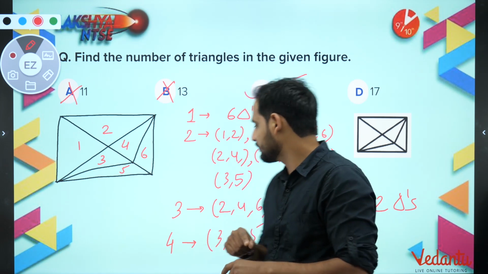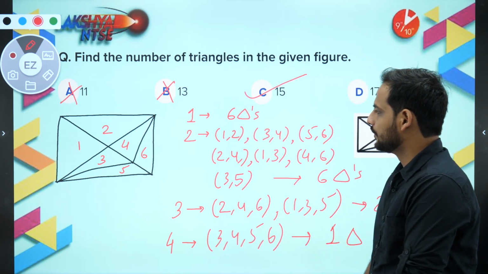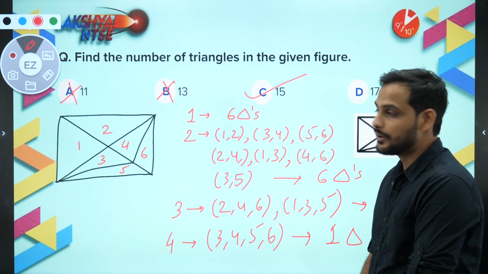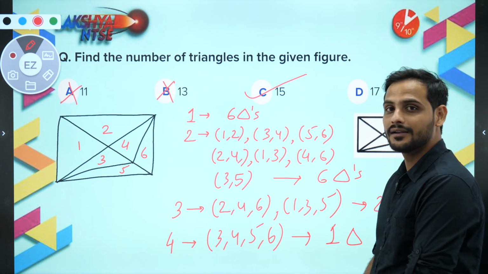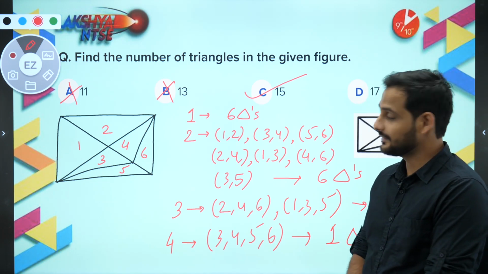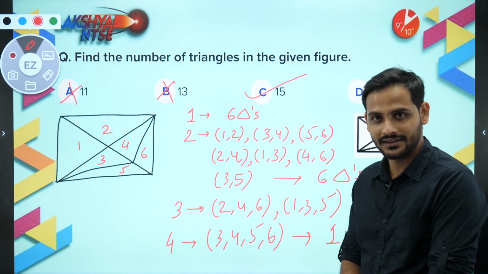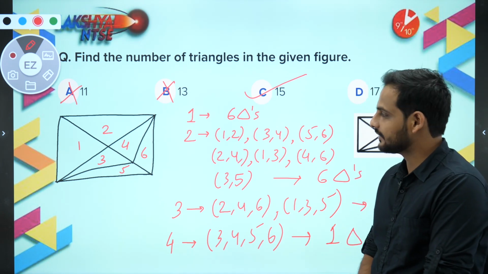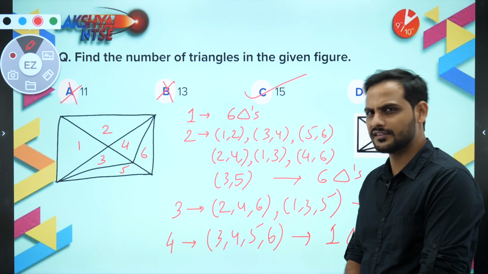Okay, because sometimes what happens is you will see 1 2 3 4 and 5 6, but you forget that 2 4 is also a triangle, 4 6 is also a triangle, 1 3 is also a triangle, 3 5 is also a triangle. Understood? So we should not leave it. That is why I'm telling you, practice more questions. Practice is the key here.